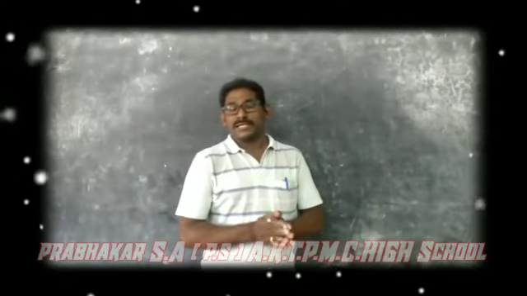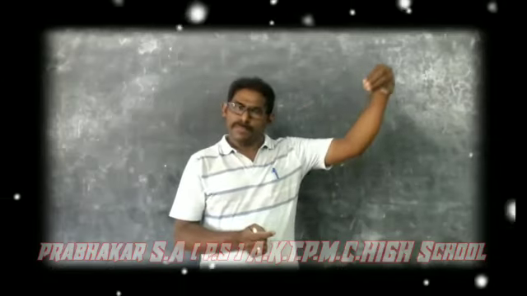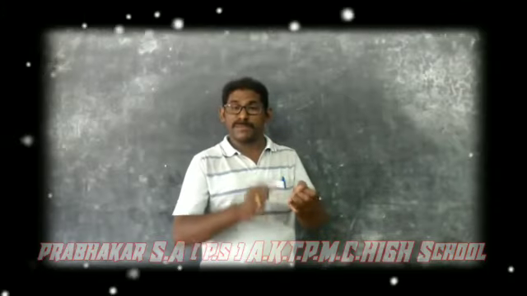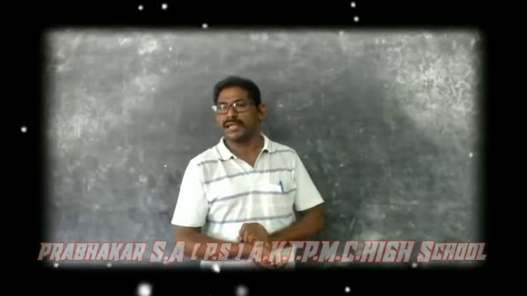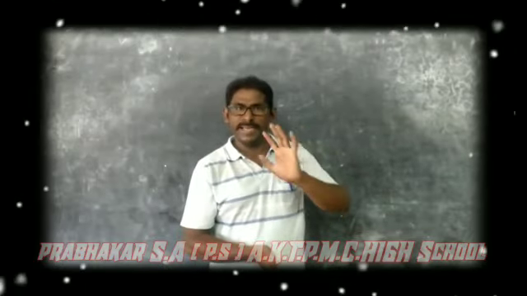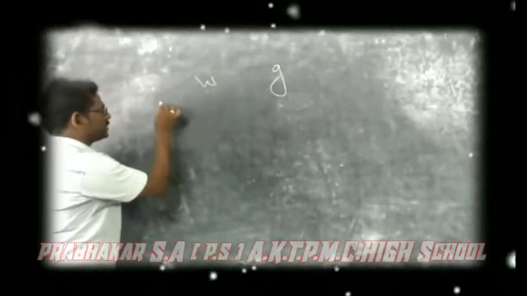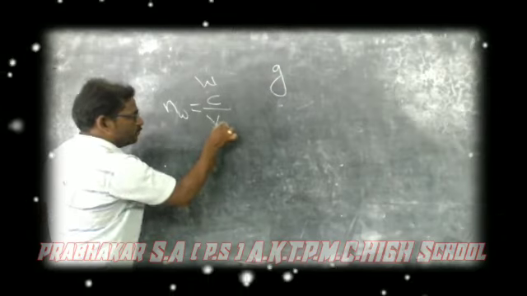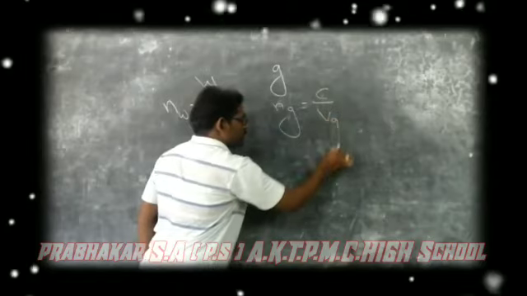If you compare the speed of light in a particular medium with the speed of light in vacuum, it is called the absolute refractive index. If we compare the speed of light in two different material media, then the constant is called the relative refractive index. For example, if you consider two media, water and glass, the absolute refractive index of water is written as n_w is equal to c by v_w. In the same way, n_g is equal to c by v_g.